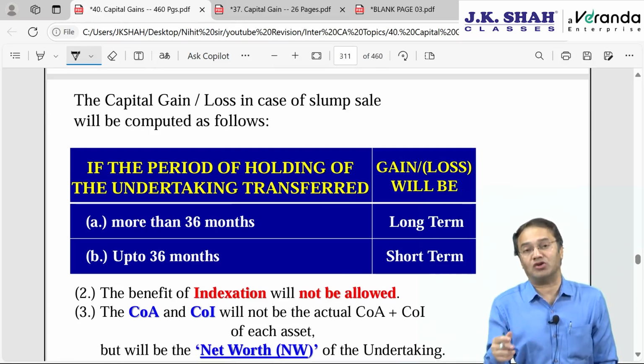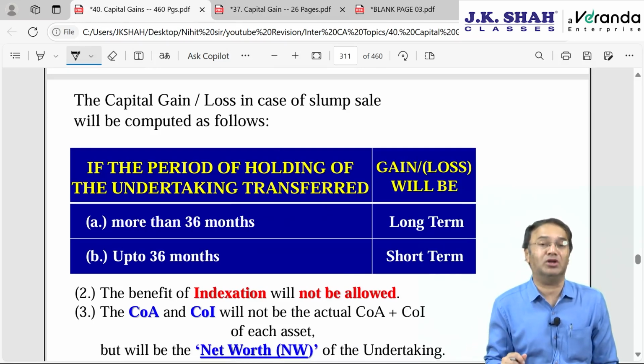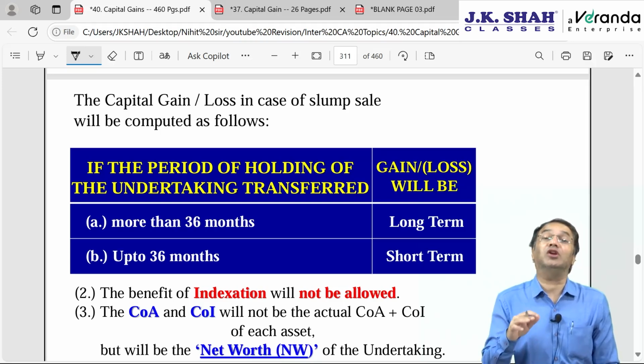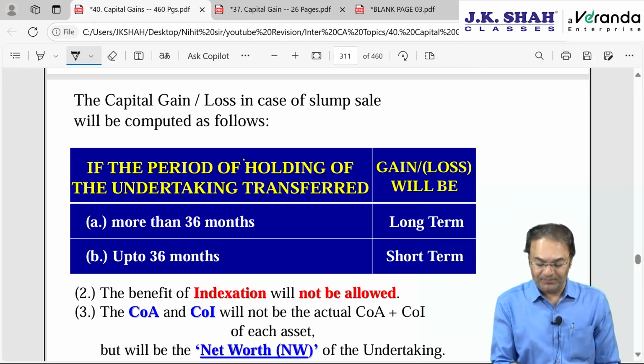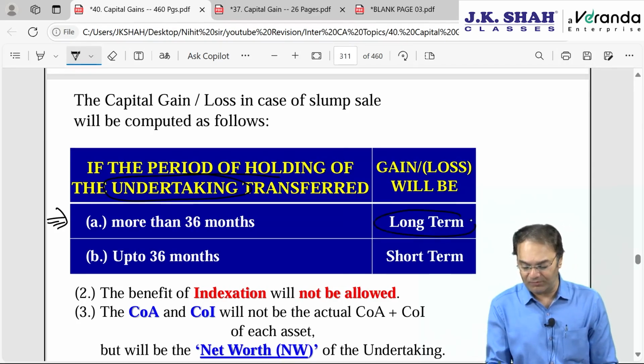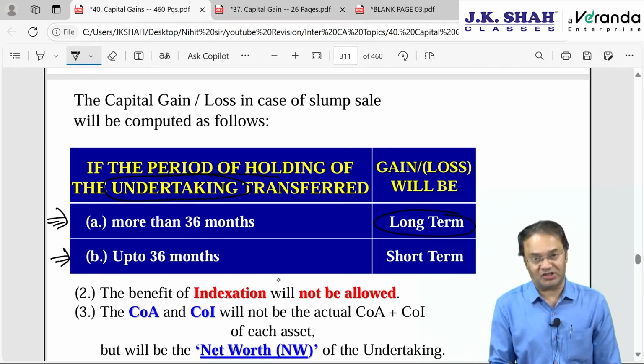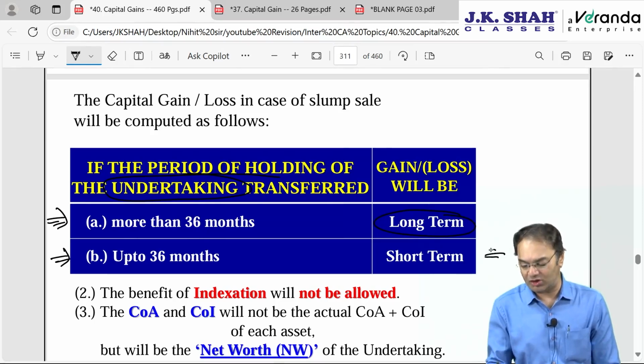Gain or loss can be short term or can be long term depending upon period of holding. Period of holding of the whole undertaking or the whole unit. If the period of holding is more than 36 months of the entire undertaking which is transferred, then the gain or loss will be long term. And if the period of holding is up to 36 months, then the gain or loss will be short term.